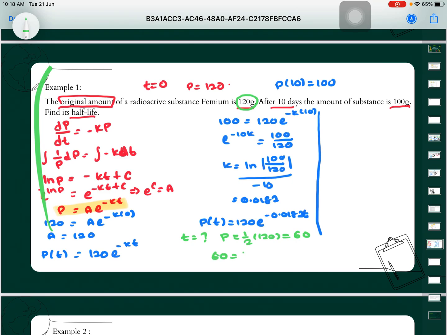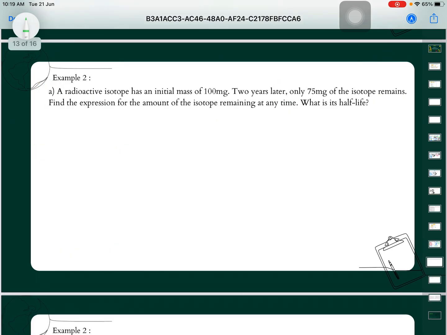Then with A we found previously, 60 equals 120 e power of negative K, which we also found previously, 0.0182 t. So we solve for the value of t here. Then we will get t is equal to ln modulus of 60/120 over negative 0.0182. Then when we solve, we will get t is equal to 38.09 days. Why days? Because it's already given to us in the question by day.